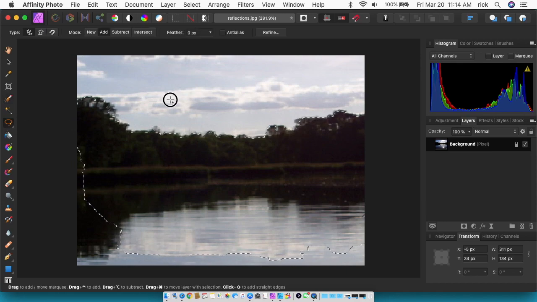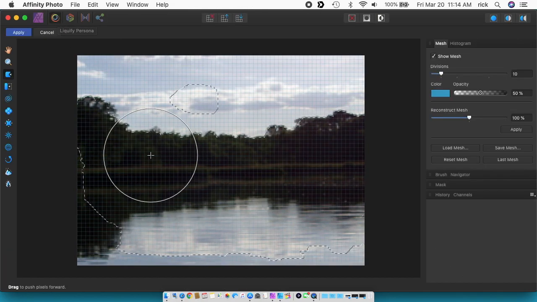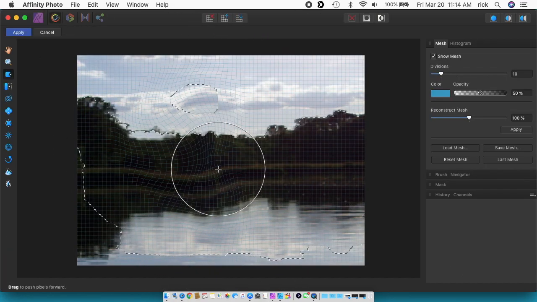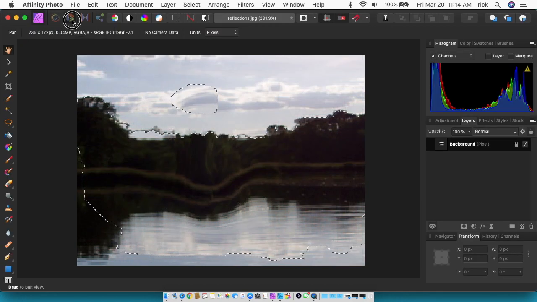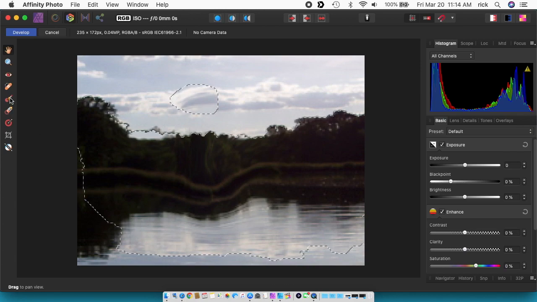It has the lasso, the magnetic lasso, all sorts of features you're used to, smudge, blur, you name it. It has these personas too, which I haven't really gotten into. There's the Liquify persona, where you can bend the image, with a grid kind of thing. There's the Develop persona, which looks like it has red eye reduction and things like that.